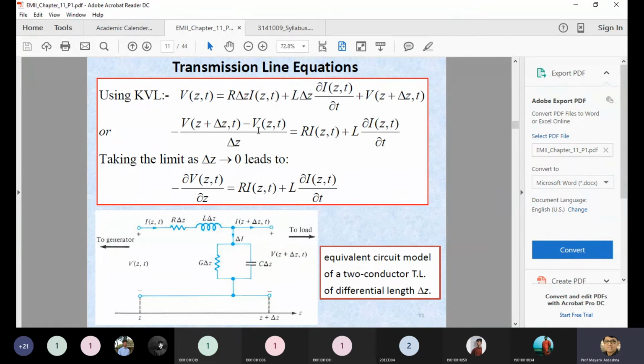Now if you concentrate on the second equation on your screen, the left hand side indicates the potential difference at a different location. So basically you can mention this equation in terms of the differential parameter with respect to Z, because whenever you change the location from Z to Z plus delta Z, Z plus delta Z2, Z plus delta Z3, your potential difference changes. So that's why you can mention this equation as delta V upon delta Z, and this notation is similar to this one. So it's a differential voltage at a different location.